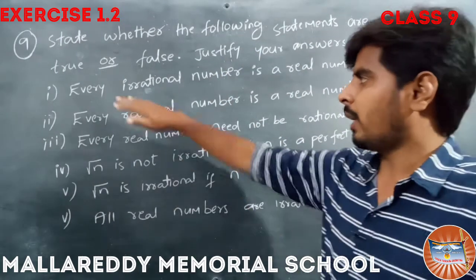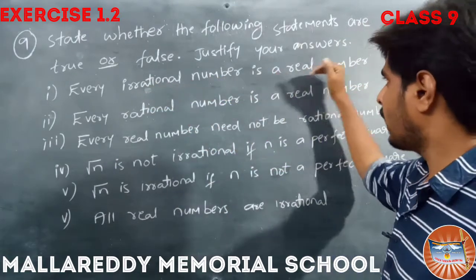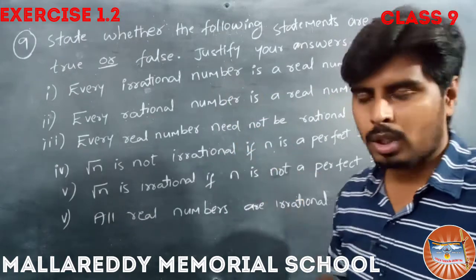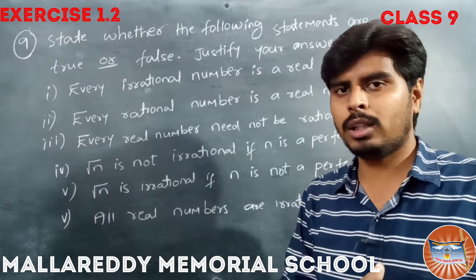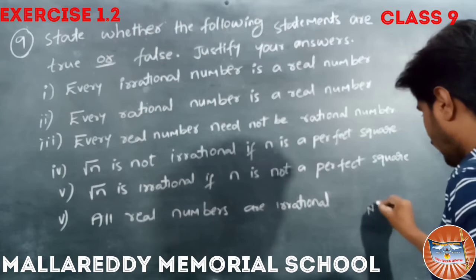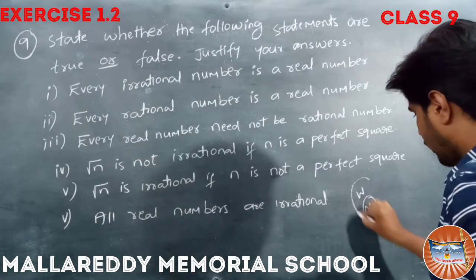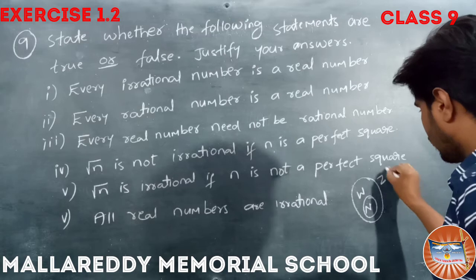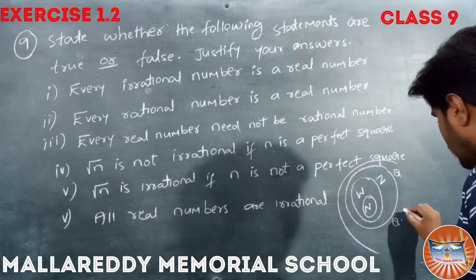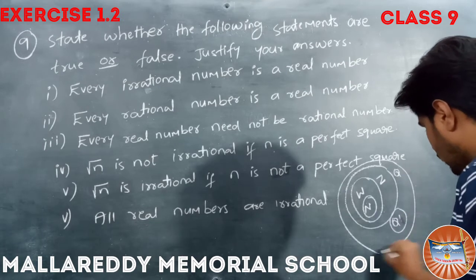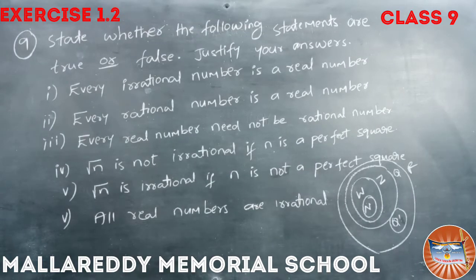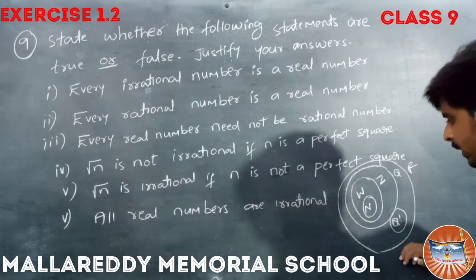So first question, every irrational number is a real number. Is it true or false? Yes, it is true, because all the irrational numbers are real numbers. Already we have seen one diagram. So I am writing here the diagram: N, W, Z, Q, and here Q dash is separated from all these other sets. So all these are called real numbers.